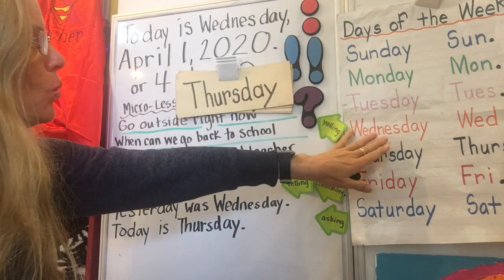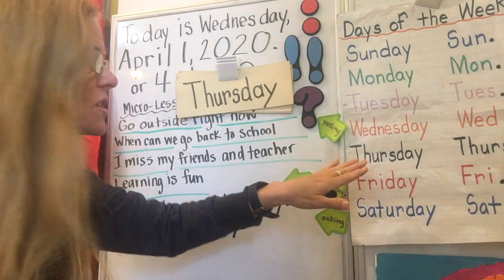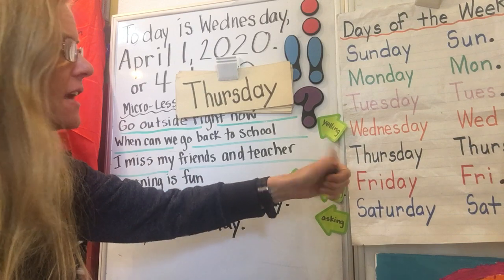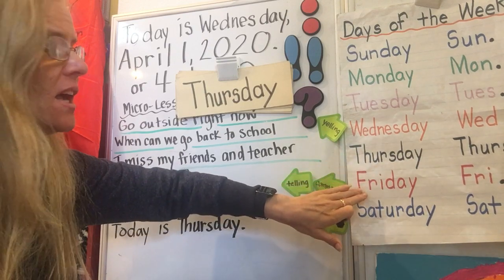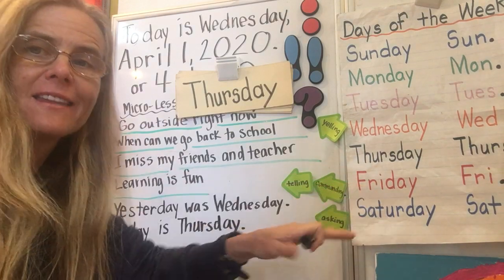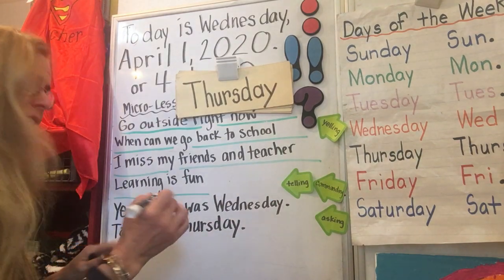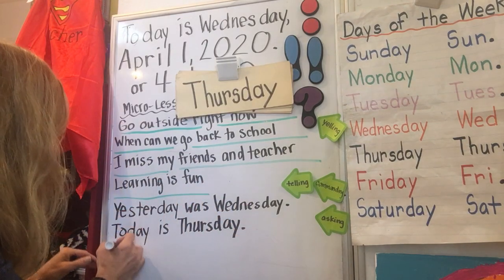So I'm going to find Wednesday. It's the only day of the week that starts with a W. I'm going to come down one to Thursday, the digraph of thumb. And one more day is the last day of the school week, which is Friday. So that's tomorrow in the future.